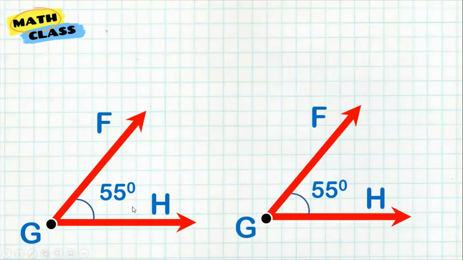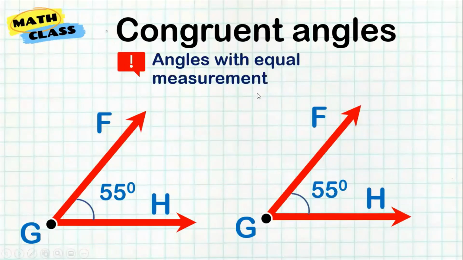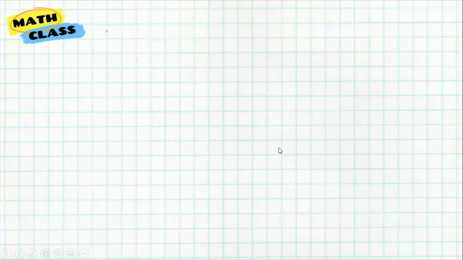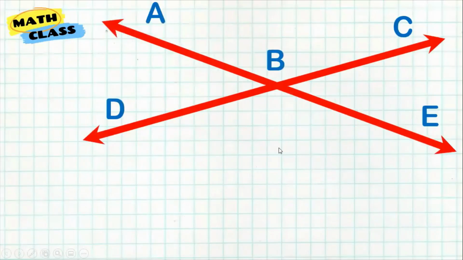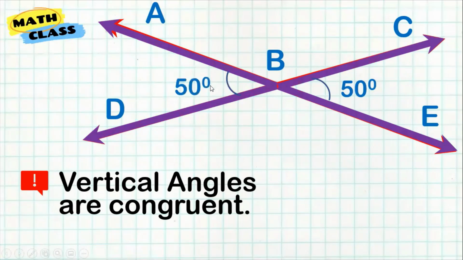We also take note of this. The two angles here have the same measurement. So that's what we call congruent angles. Congruent angles are angles with equal measurement. Take note, vertical angles are congruent. So if this is 50 degrees, the other side will be 50 degrees as well. So vertical angles are congruent.